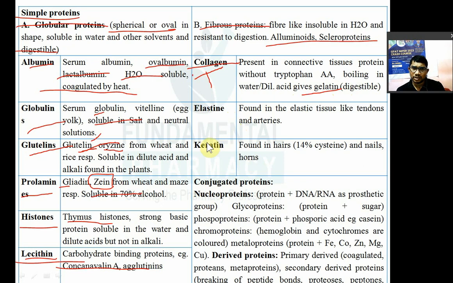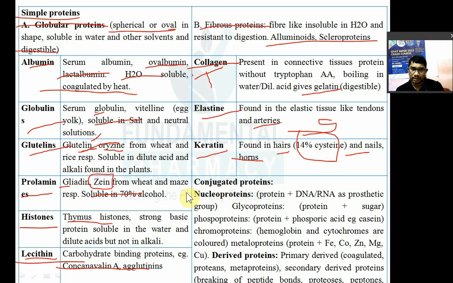Now elastin is found in elastic tissue like tendons and arteries. Keratin is found in hair, human hair. Around 14% of the amino acid cysteine is there. Cysteine is a sulfur containing amino acid. It is also found in the nails and horns of animals.